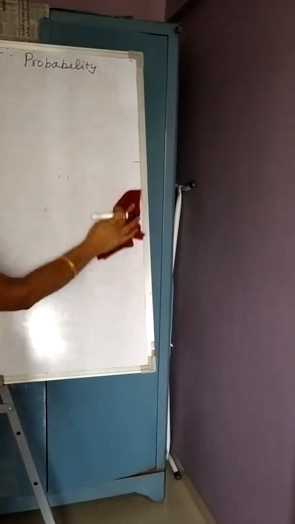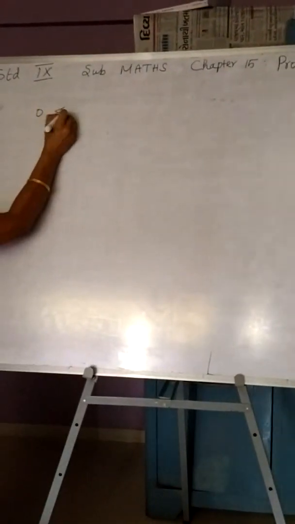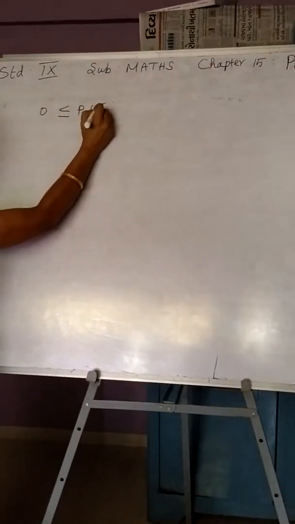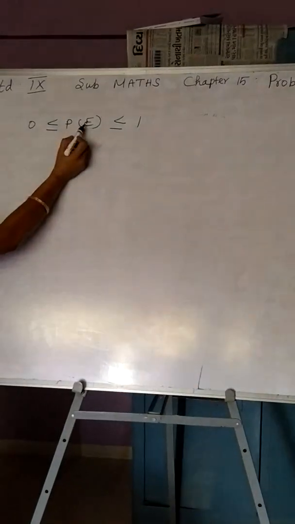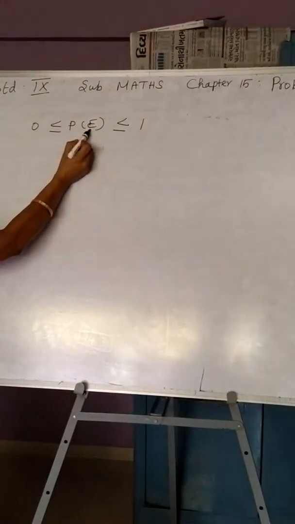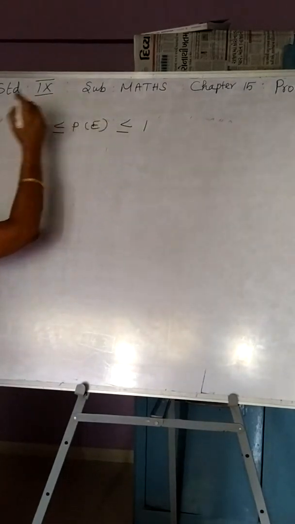This result we can write in short form as 0 less than or equal to probability of any event less than or equal to 1. So the probability of any event takes the value right from 0 till 1.